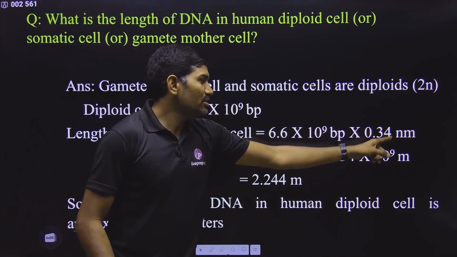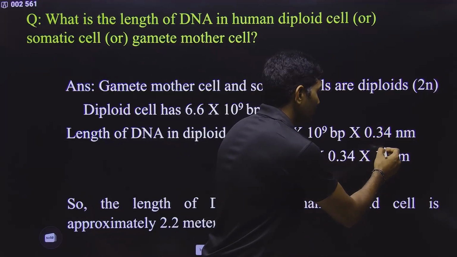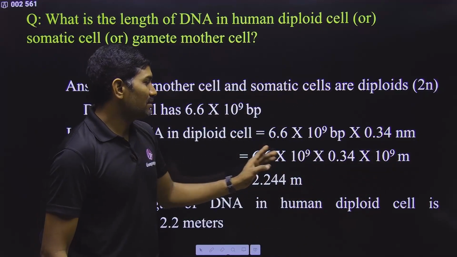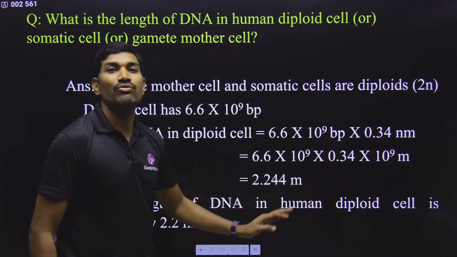Multiply with this. Nano means what? 10 to the power minus 9, right? Sorry, there is a small mistake. It is 10 to the power minus 9. So minus 9 plus 9 will be cancelled. Multiply this, you will get 2.244 meters. 2.244 meters you are getting.